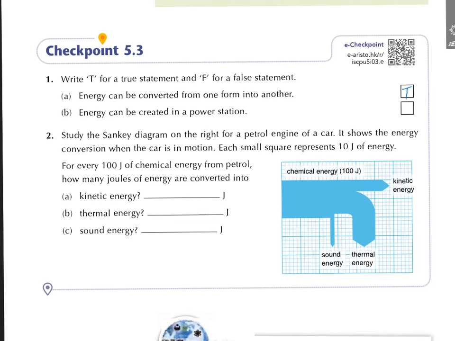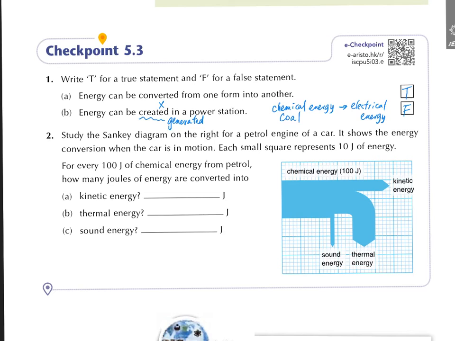For B, energy can be created in a power station. Remember, it should be false, because we know that by the law of conservation of energy, the energy cannot be created or destroyed. We can only say that energy can be generated in a power station. Be careful. Why can they generate it? Because using the coal or petroleum, the chemical energy is changed to the electrical energy, because the power station is the energy converter. Be careful. Therefore, the word created cannot be used.